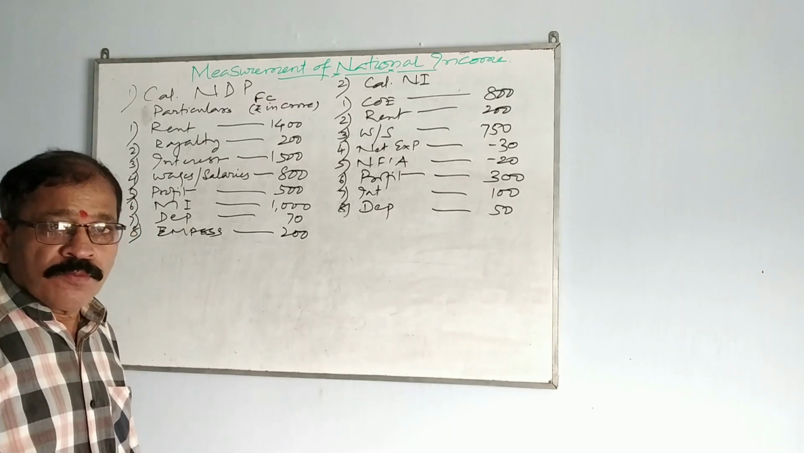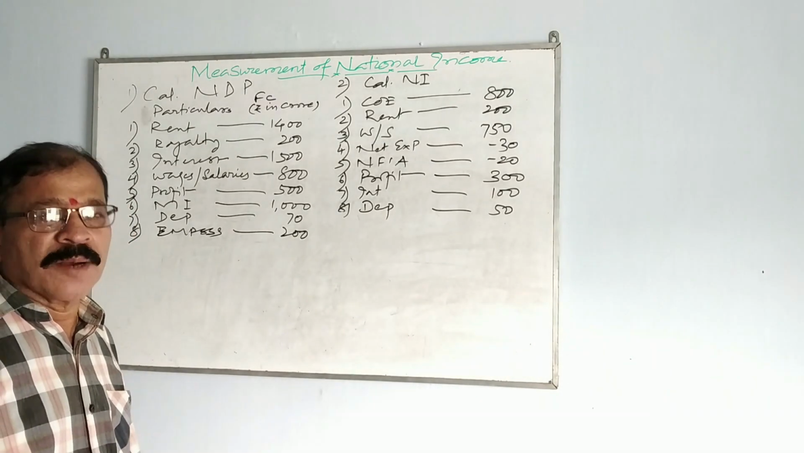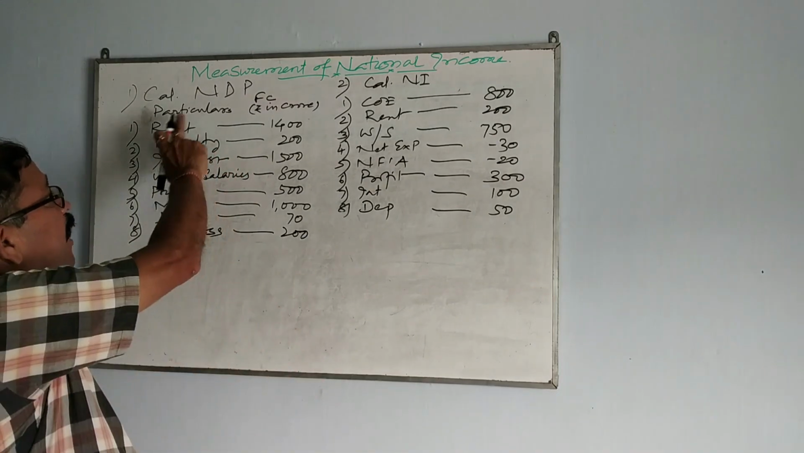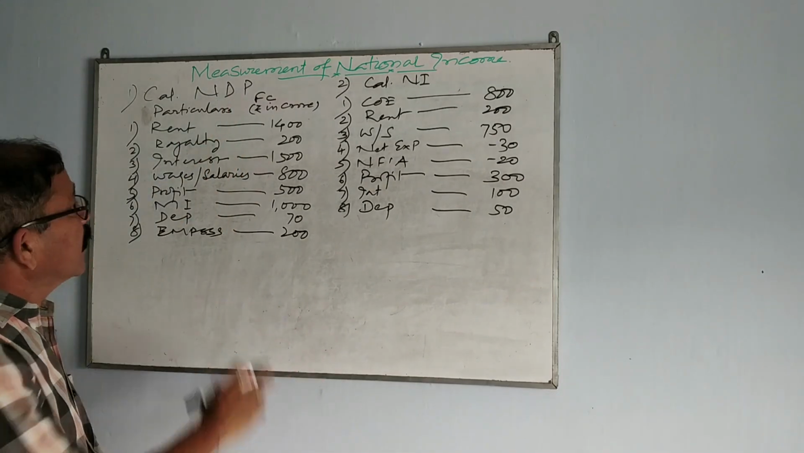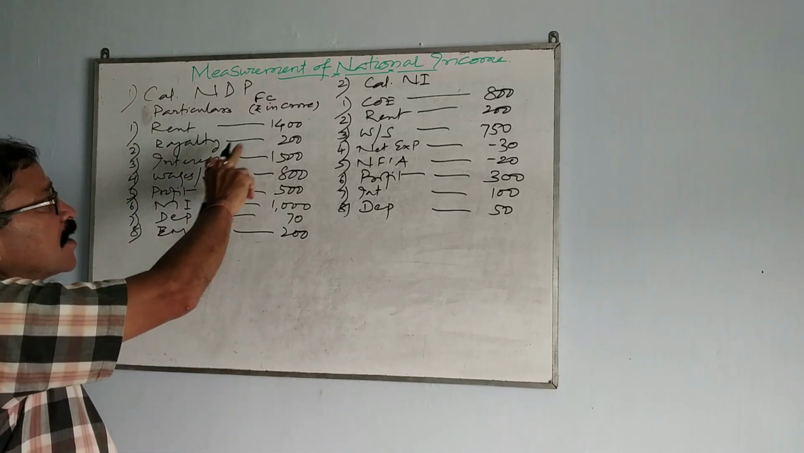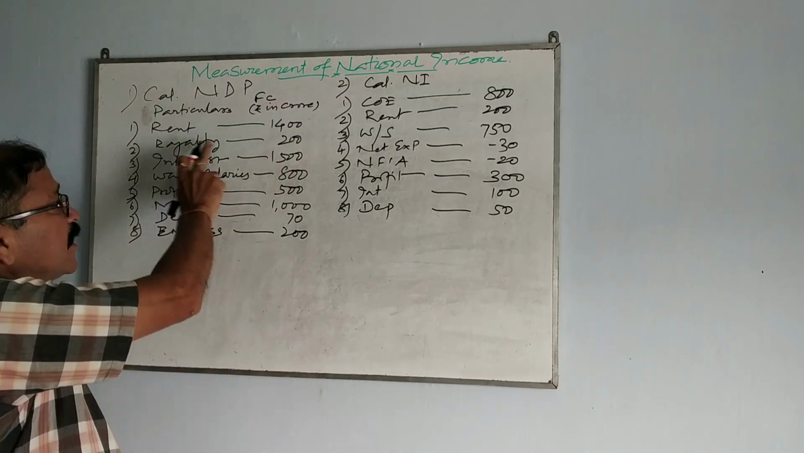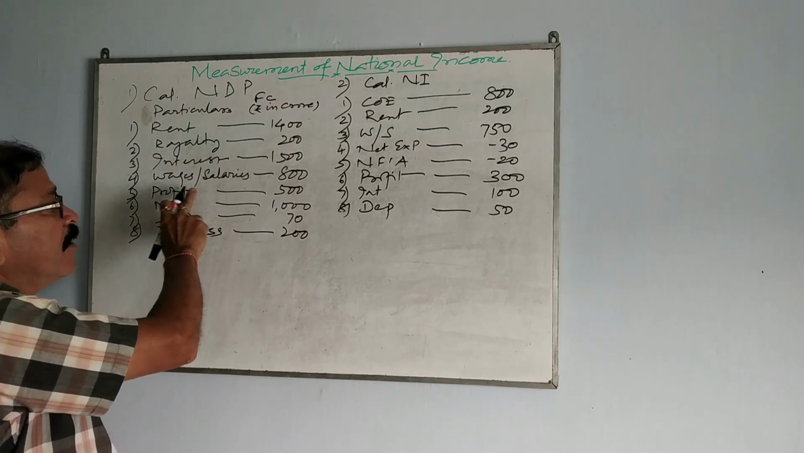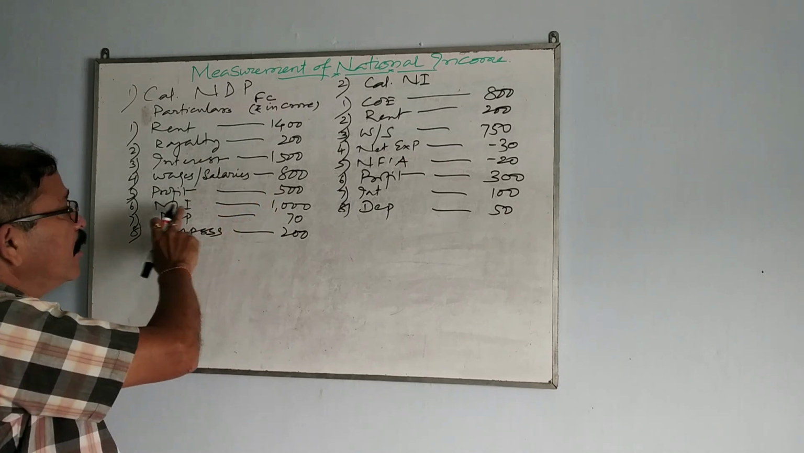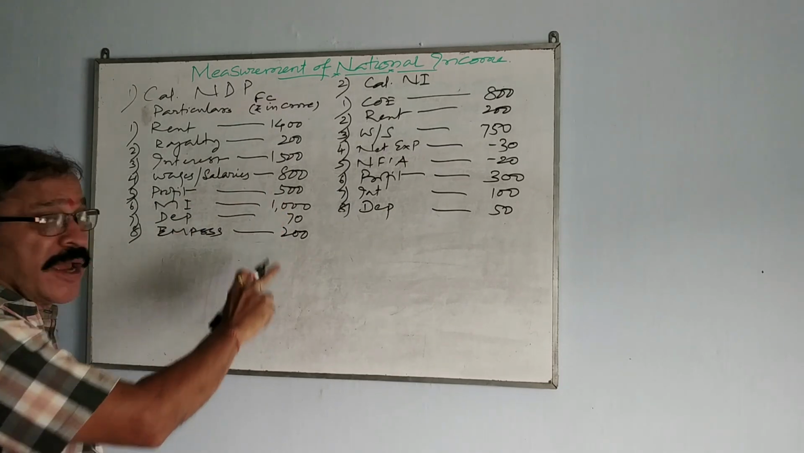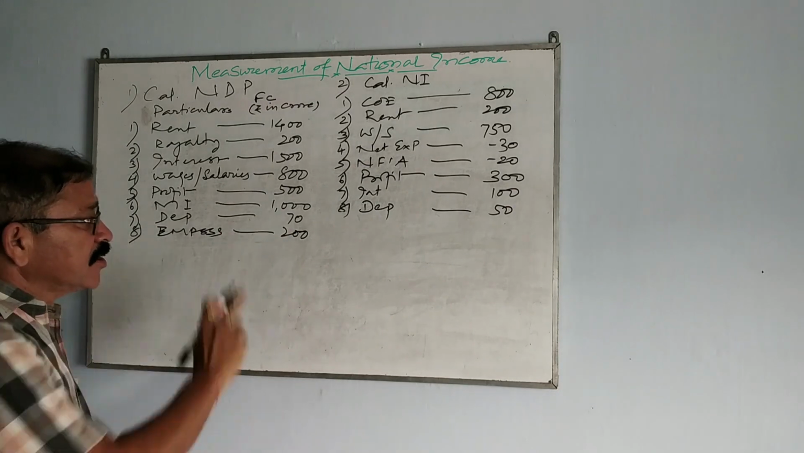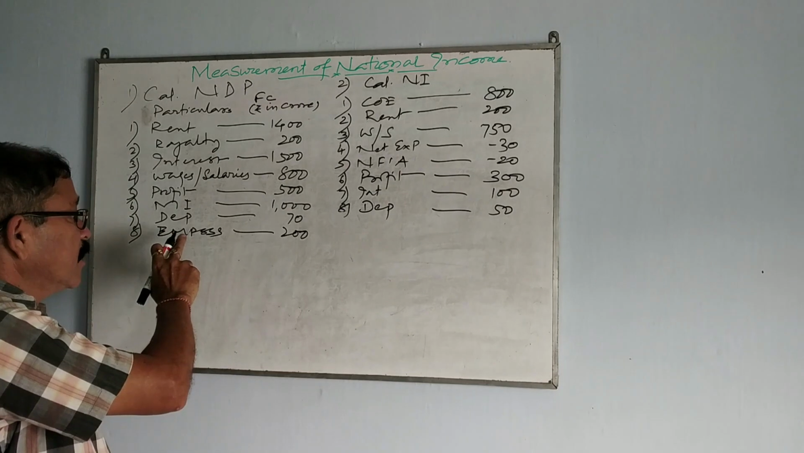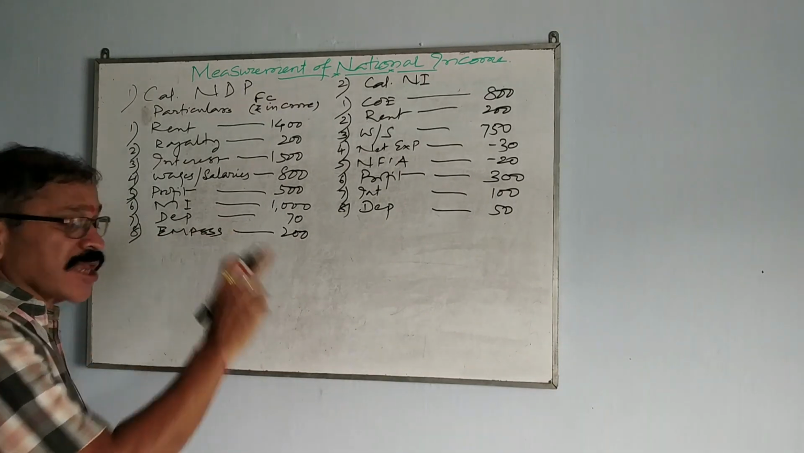Now we will do some numerical problems. Okay, now let us do a couple of numerical problems. So first numerical, calculate NDPFC. Particulars are given, rupees in crores: rent 1400, royalty 200, interest 1500, wages and salaries 800, profit 500, MI 1000, depreciation 70, and EMPSS, that is Employers Social Security Scheme.